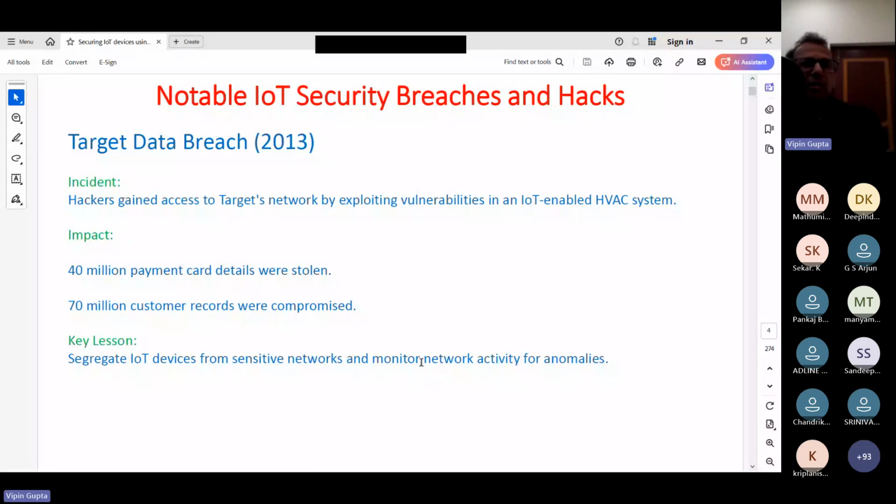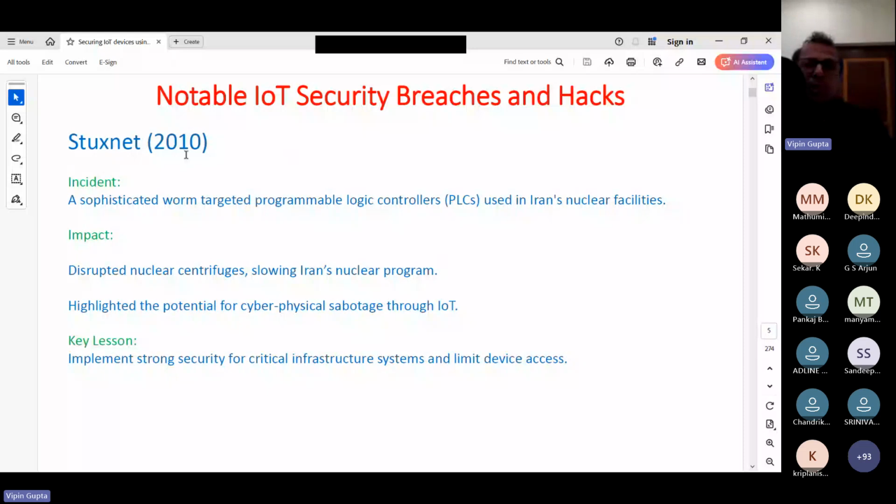Then this is a very famous case which happened way back in 2010. And in this case, what happened? A sophisticated worm targeted programmable logic controllers (PLCs) used in Iran's nuclear facilities. What happened? In this case, they disrupted the nuclear centrifuges, which slowed down Iran's nuclear program. So it highlighted the potential for cyber-physical sabotage through IoT.